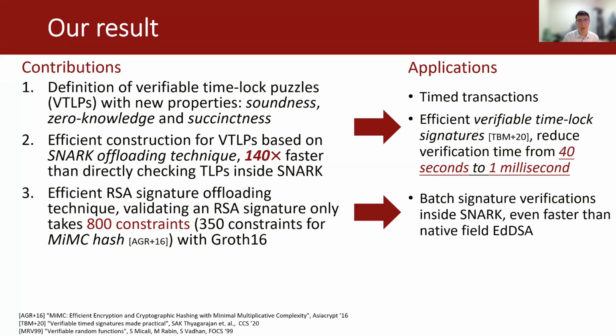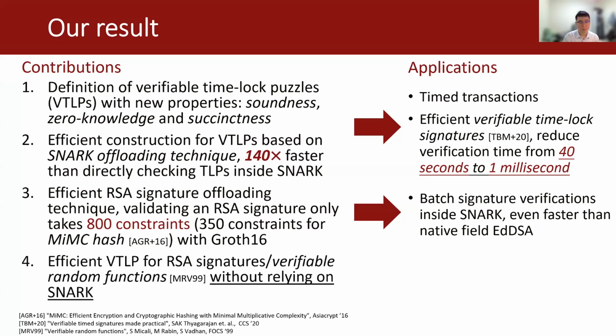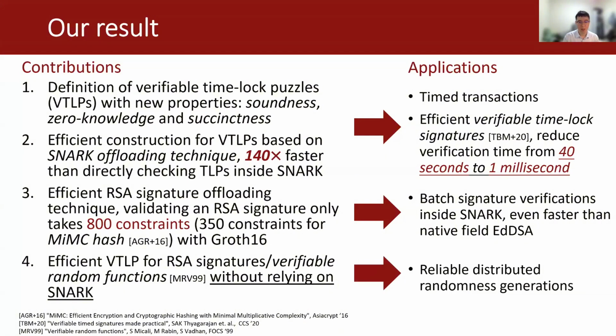And this can be applied to batched signature verifications inside SNARK, and our case is even faster than native field EdDSAs. We also provide a very efficient VTLP for RSA signatures and verifiable random functions without relying on SNARK. And this can be applied to reliable distributed randomness generations.